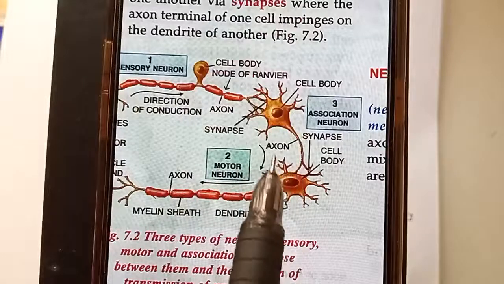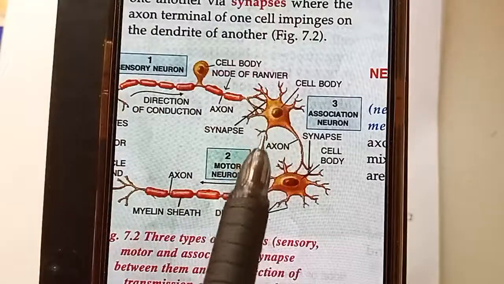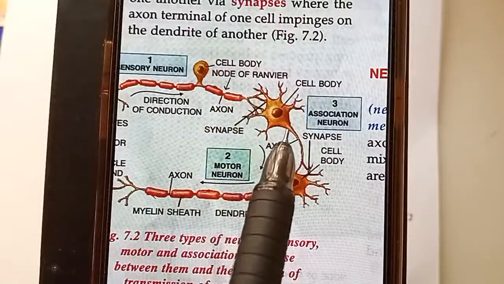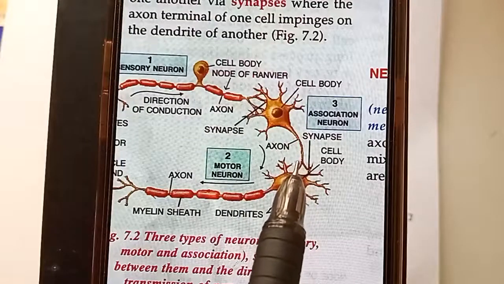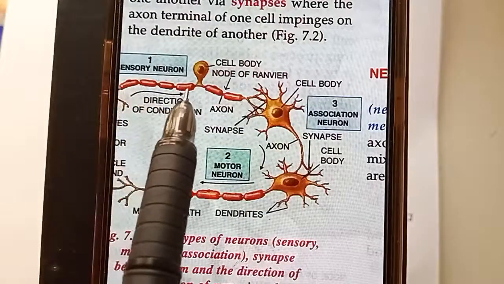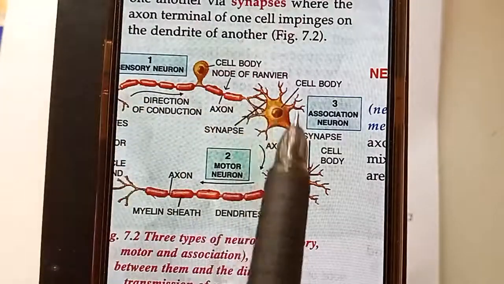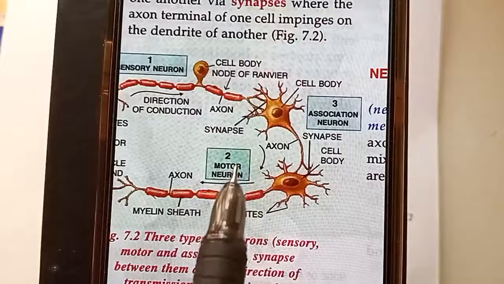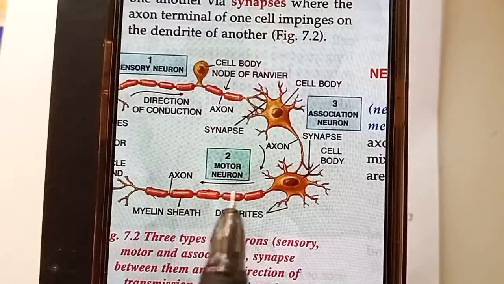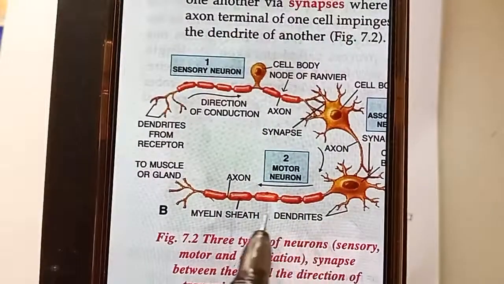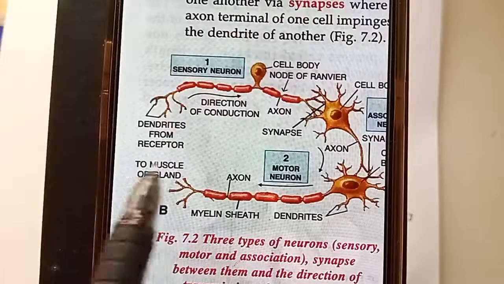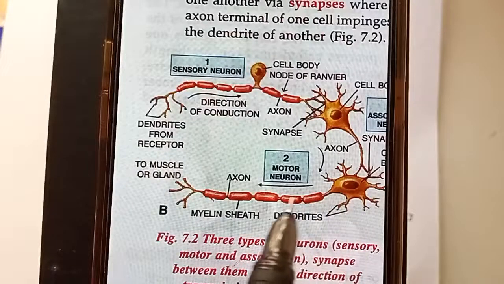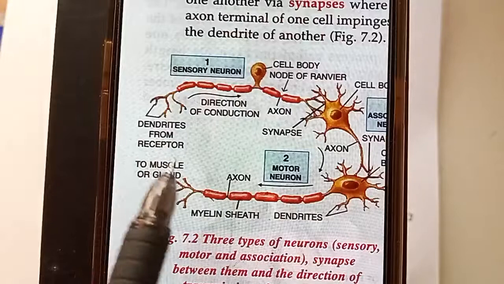You can see how these dendrites, these branches you see here, one branch is connected to the other neuron. So from this sensory neuron the signal is coming, and through this association neuron the signal goes into the motor neuron. What does the motor neuron do? It takes the signal from the spinal cord or brain and gives it to the muscle or gland.